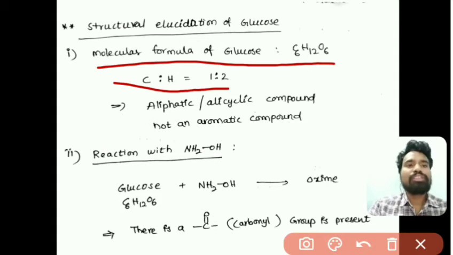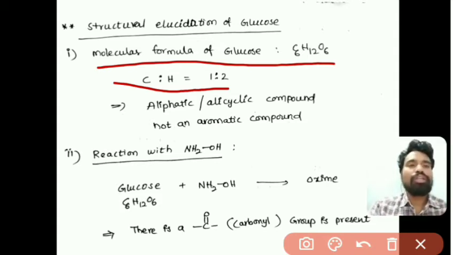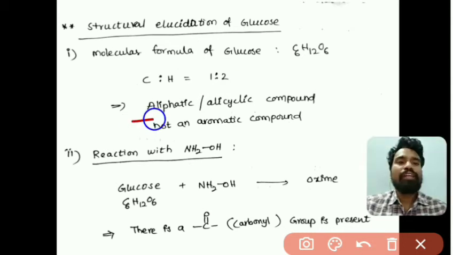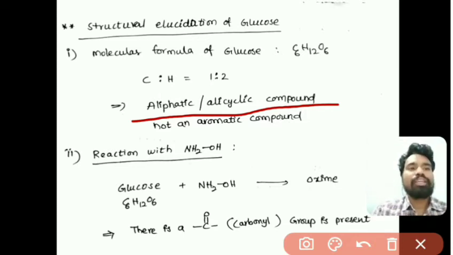This indicates that the glucose molecule is an aliphatic compound or an alicyclic compound. Aliphatic is nothing but a simple alkane, alkene or alkyne. Alicyclic compound means one which has a single ring, like cycloalkanes.